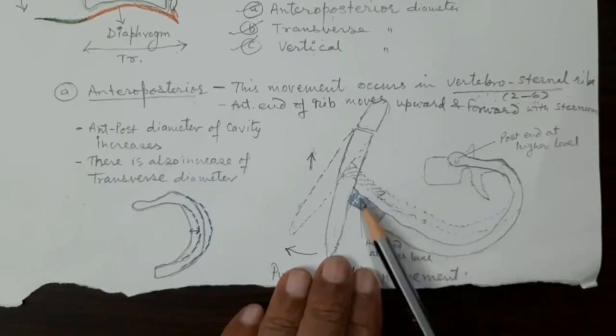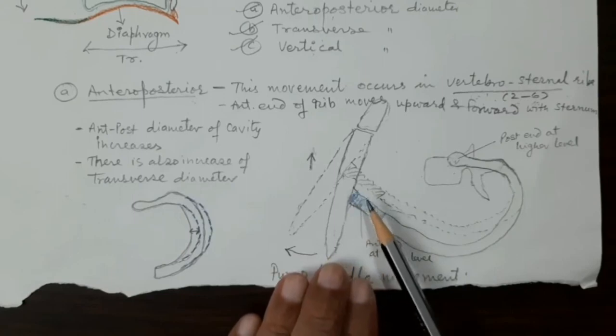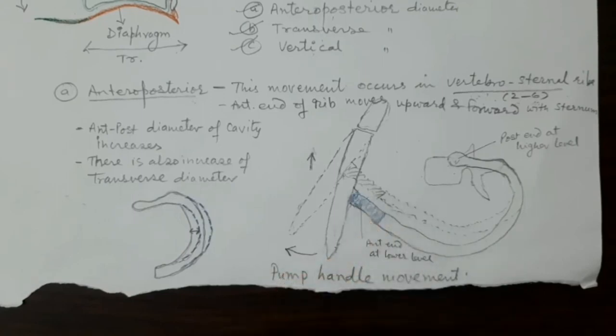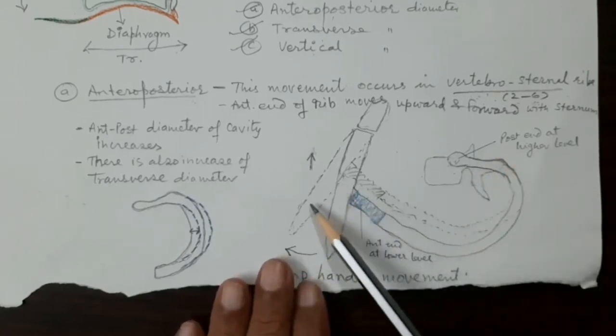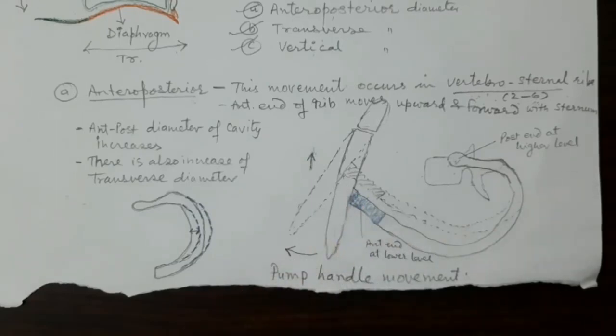The posterior end is at a higher level and the anterior end is at a lower level, and the rib forms a curve on one side of the chest wall. Because of contraction, the intercostal muscles, all three, external intercostal, internal intercostal and innermost intercostal, will contract and pull the lower rib upward.